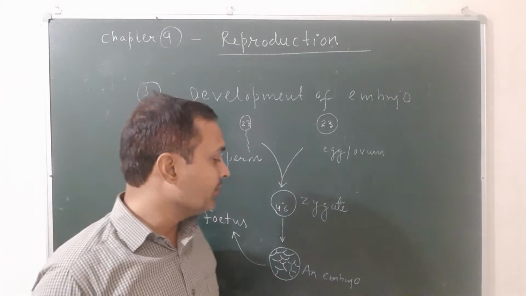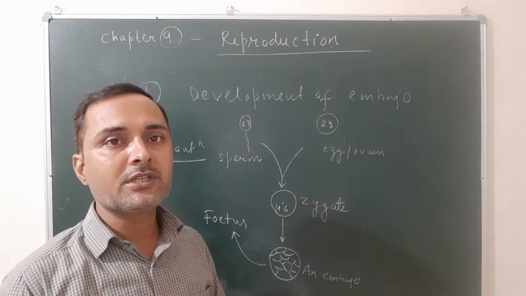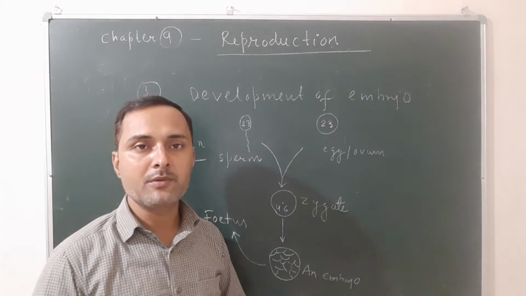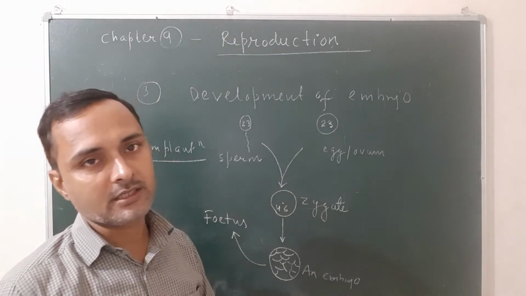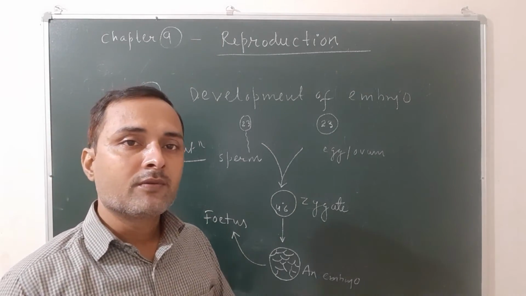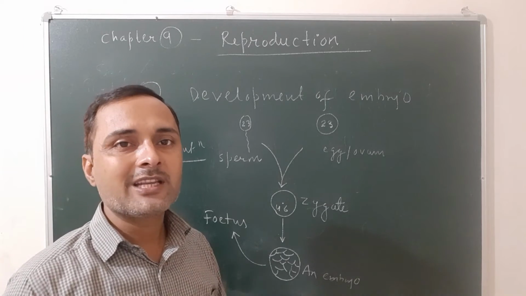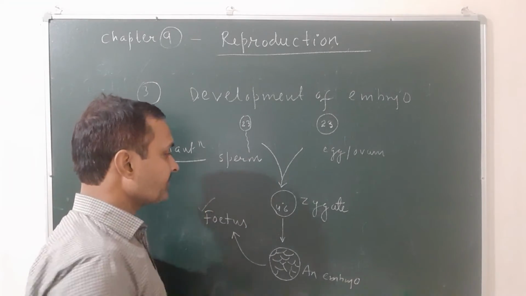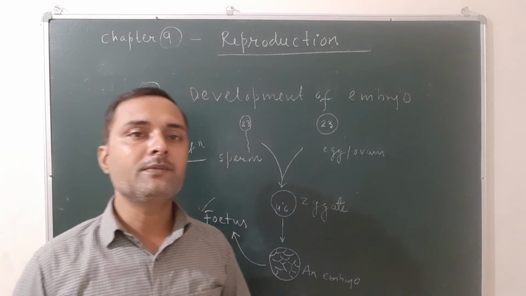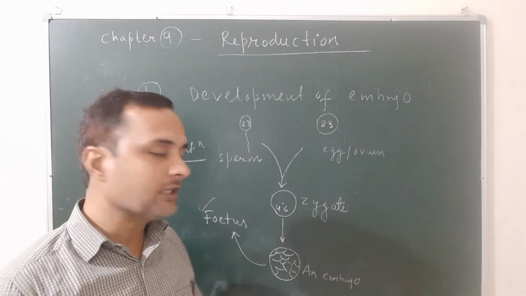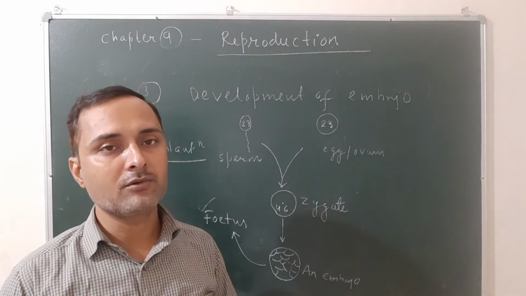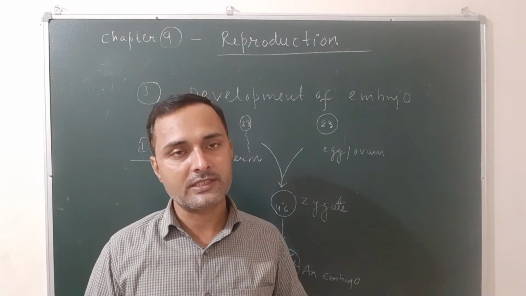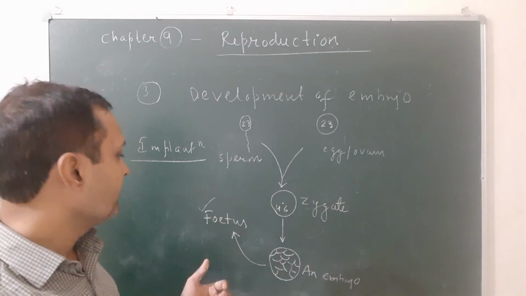So how is the embryo formed? The embryo is formed by the division of the zygote. The zygote is the cell formed by the fusion of male and female gametes after fertilization. When the embryo further develops, the various body organs also develop, and at this stage it is known as fetus. So what is the difference between embryo and fetus? The embryo is the multicellular structure formed by division of the zygote, and when it further develops various body organs inside, the structure is known as fetus.